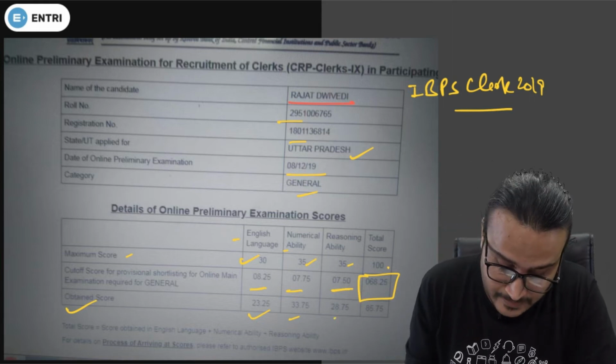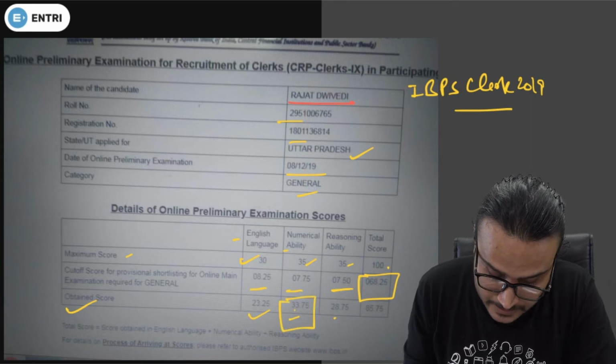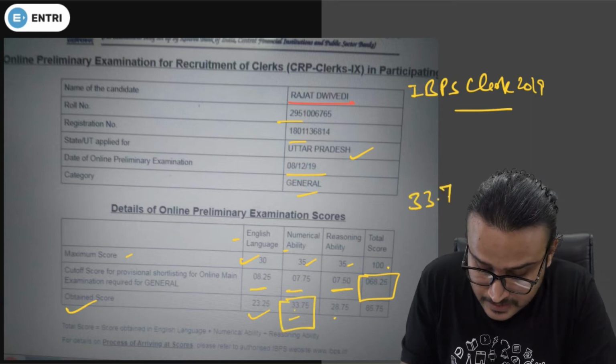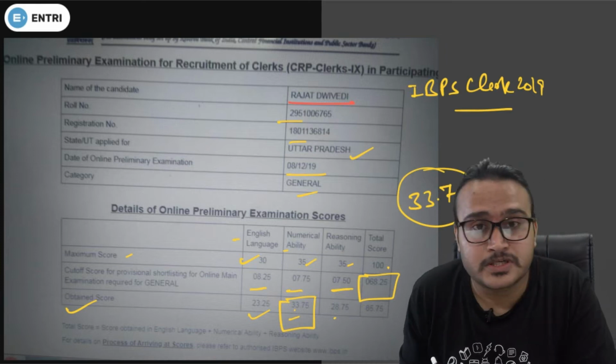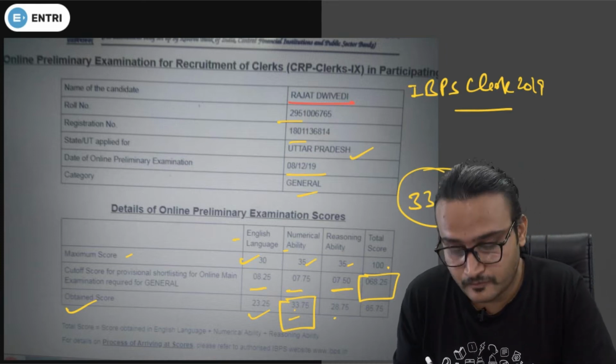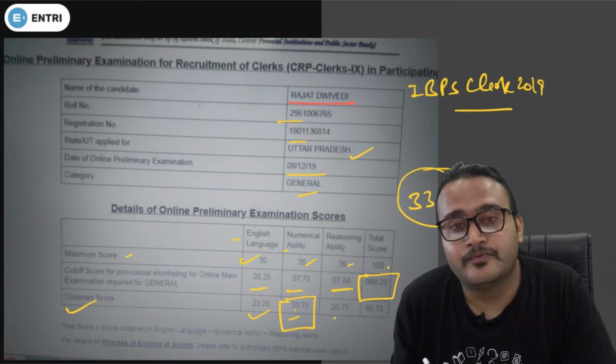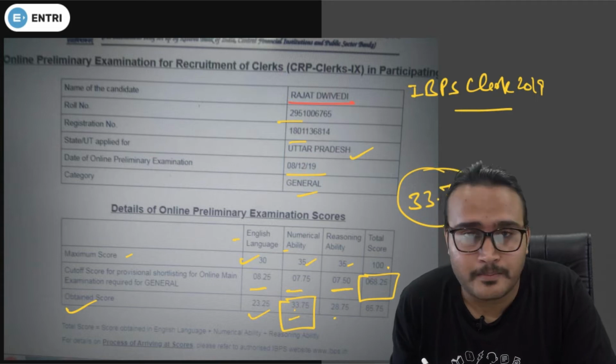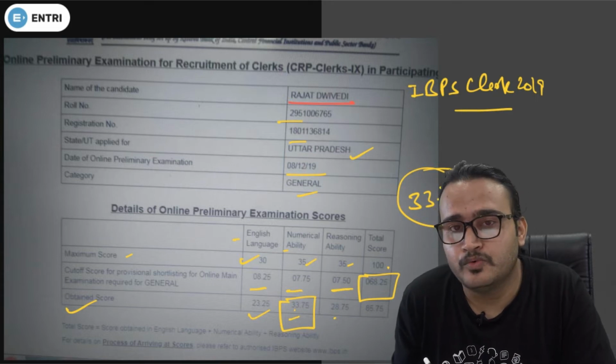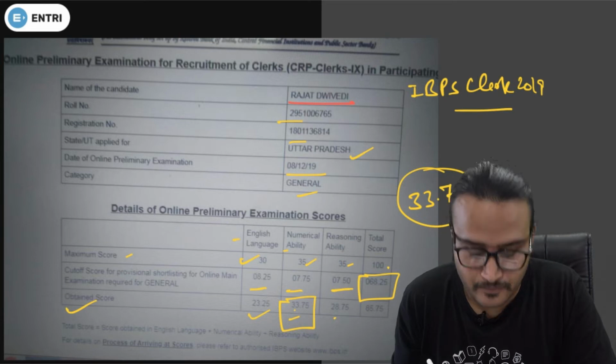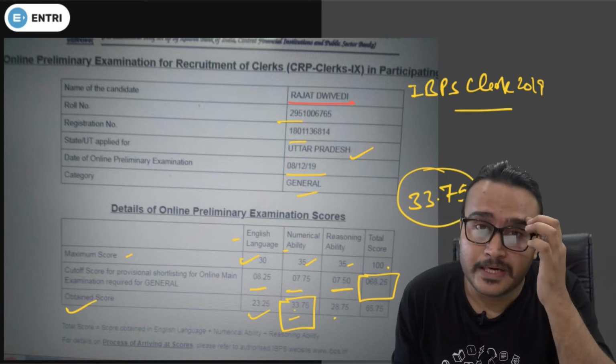Guys, you can see the score of numerical ability is 33.75. That means he has done only one question wrong. For that, one mark has been deducted, and for the negative marking 0.25 mark has been deducted. So a total of 1.25 marks was deducted from his numerical ability portion, guys.